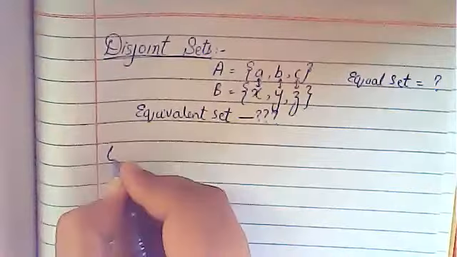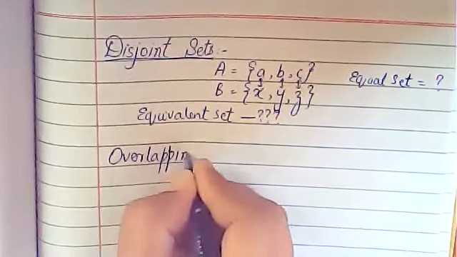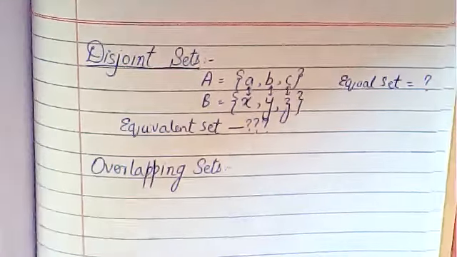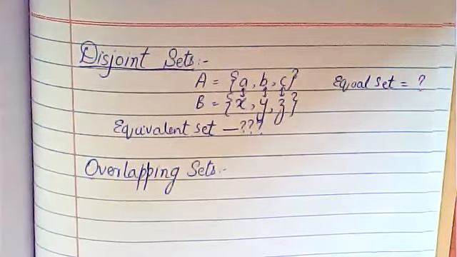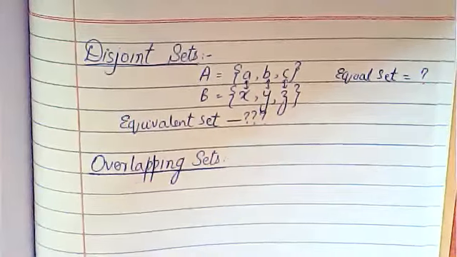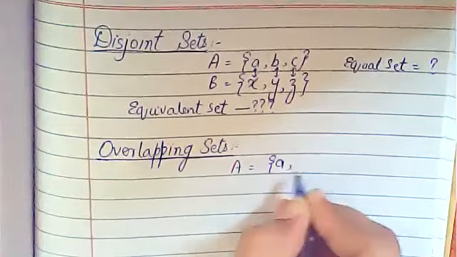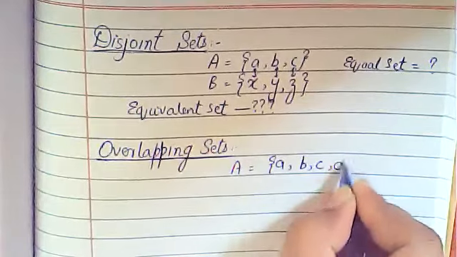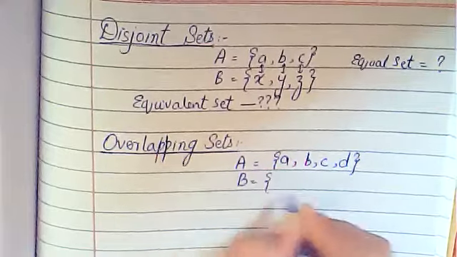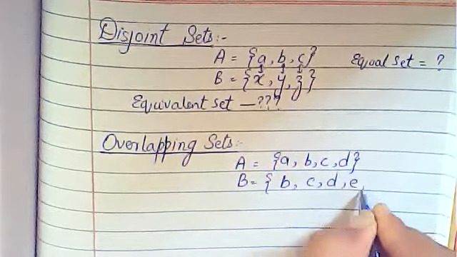Now, the last one is overlapping sets. Now, what is an overlapping set? Set A is equal to {A, B, C, D}, and set B is equal to {B, C, D, E, F}.